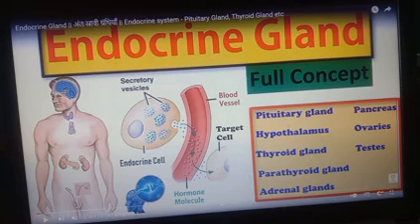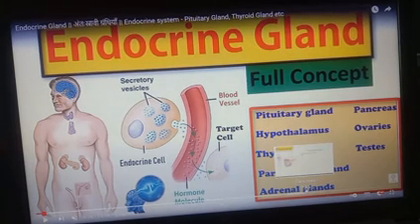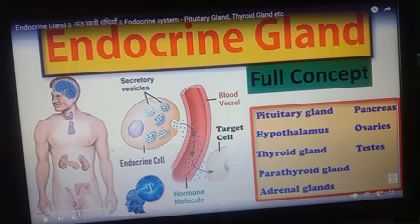These are the names of some endocrine glands: the pituitary gland, hypothalamus, thyroid gland, parathyroid, adrenal gland, pancreas, ovaries and testes. So these are the names of some endocrine glands in our body. But in your class 8 syllabus, we don't have to discuss all the glands. Only the pituitary gland, thyroid gland, pancreas, ovary, testis, and I think adrenal also. In this part, we will discuss the secretion of some endocrine glands.